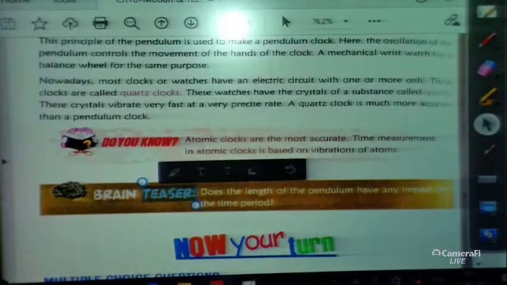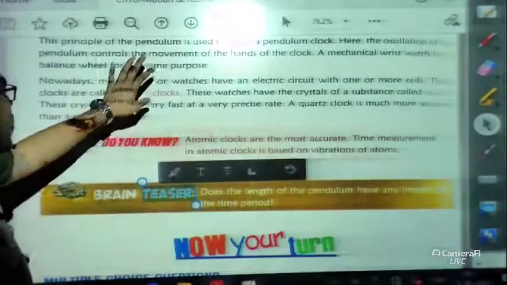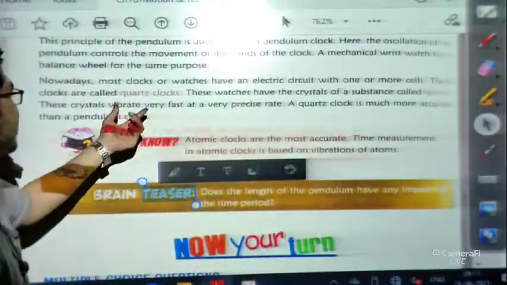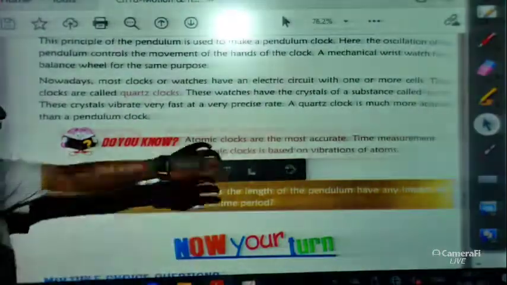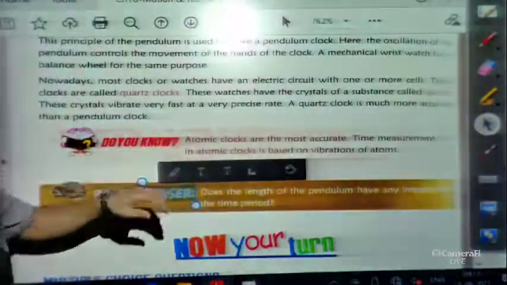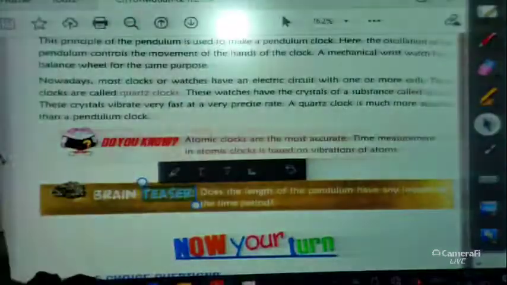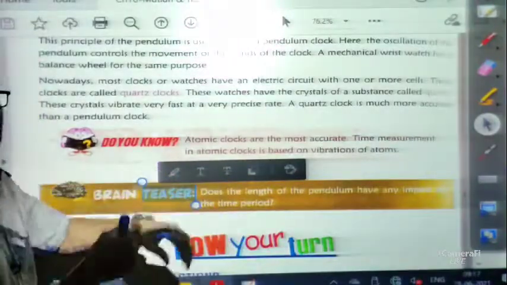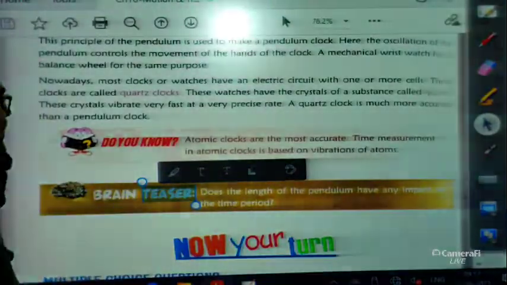Basically, nowadays we are not using hanging wall clocks or this kind of clocks. We are using quartz clocks or this kind of watches. I hope many of you are using this kind of watches. We prefer these watches because an electric circuit is there in them and it needs some battery.